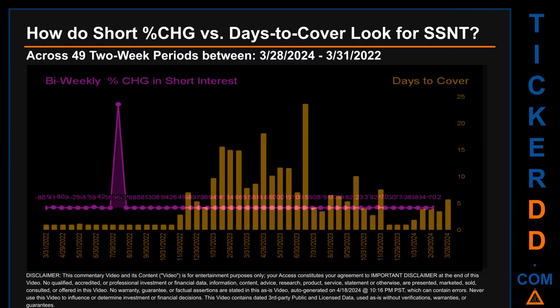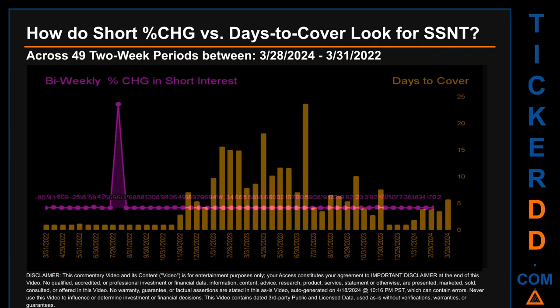Zooming out, I looked across 49 2-week snapshots, from latest found, March 28, 2024 to oldest found, March 31, 2022. In the graph, I overlaid bi-weekly percentage change in short interests against days to cover. Across these 49 2-week snapshots, the average percentage change of short interest was about 2,417.84%.